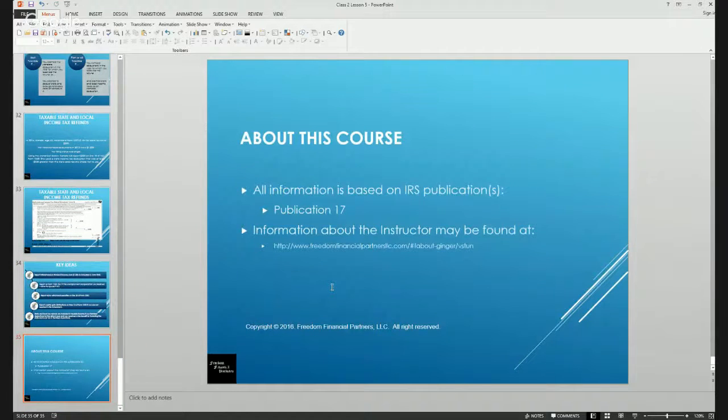So the information that was used in this particular course came from Publication 17, and I believe that this is chapters 7 and 8 of Publication 17.